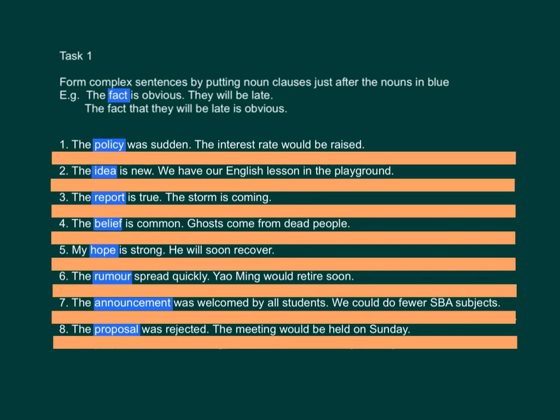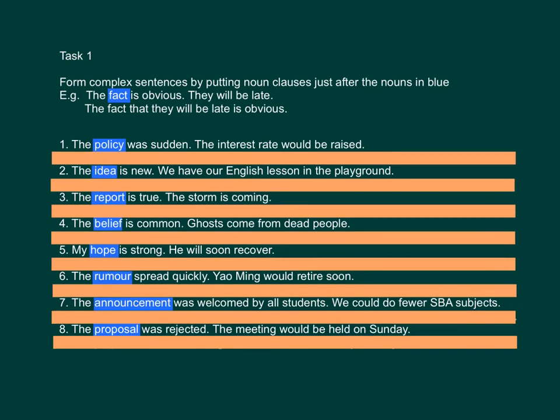Task 1. Form complex sentences by putting noun clauses just after the nouns in blue. The example I tried for you. The fact is obvious, they will be late. The fact that they will be late is obvious.